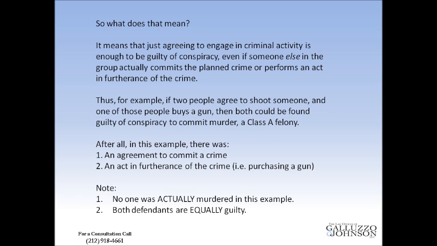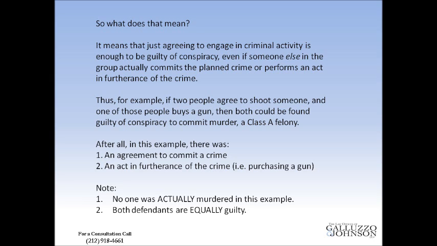So what does this all mean? Basically, what it means is that you could be guilty of conspiracy if all you agreed to do was commit a crime in the future. Take, for example, a case in which 2 people agree that they're going to murder somebody with a gun. And one of those people goes out and actually buys the gun, which would be considered an overt act in furtherance of this conspiracy to commit murder.